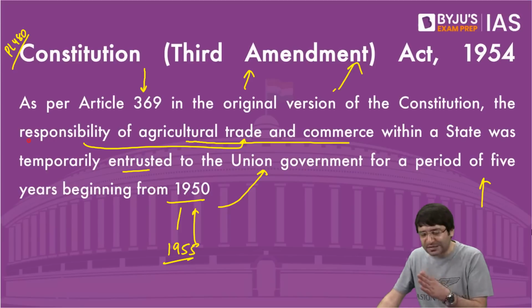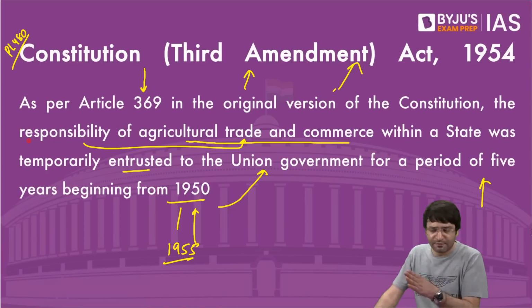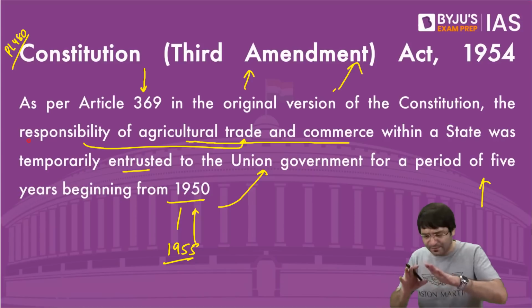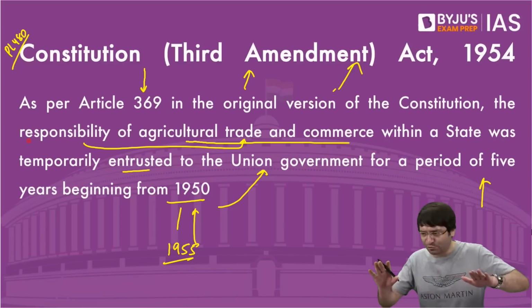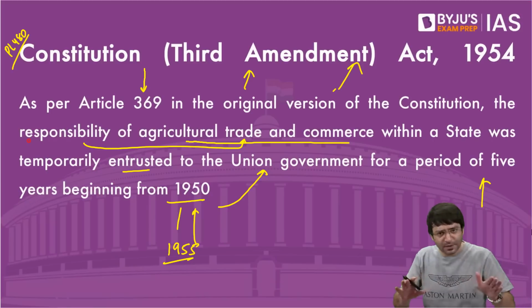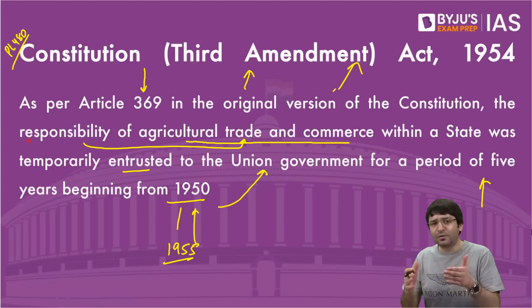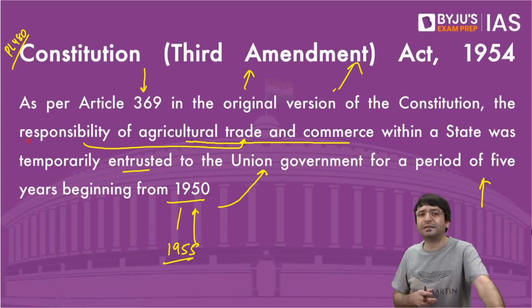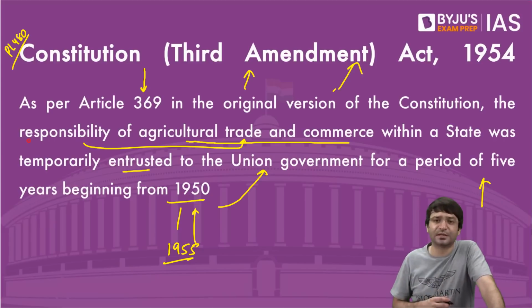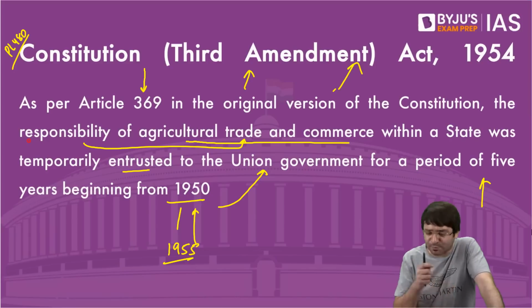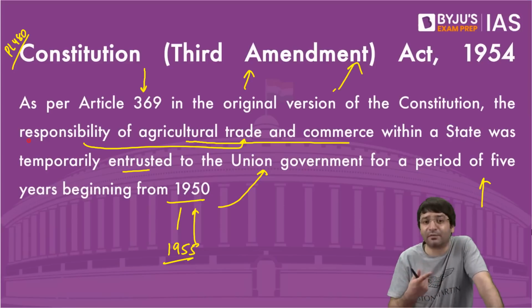And Schedule 7 of the Constitution, which is mentioned under Article 246 of the Constitution, divides the legislative subjects into union list, state list, and concurrent list. Clear? Then if agriculture is under the state list, how did Parliament enact the 3 farm laws in 2020? We have discussed the reasons now. Because Parliament used its concurrent power.